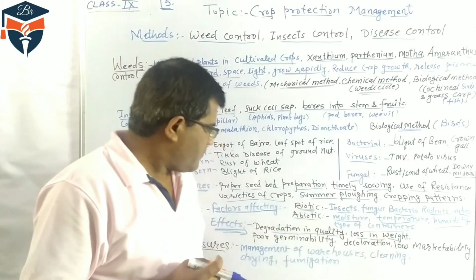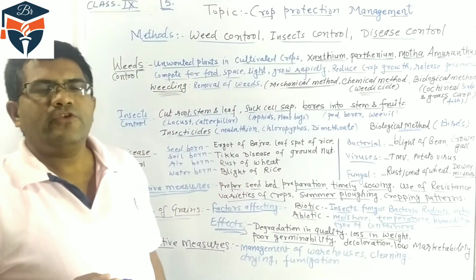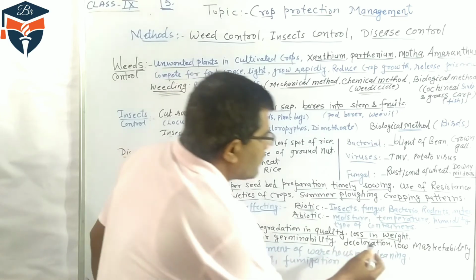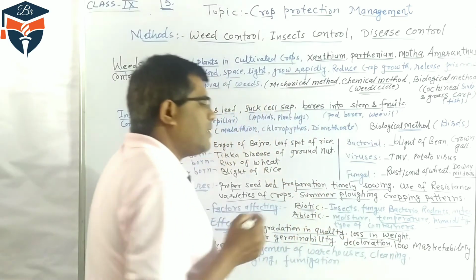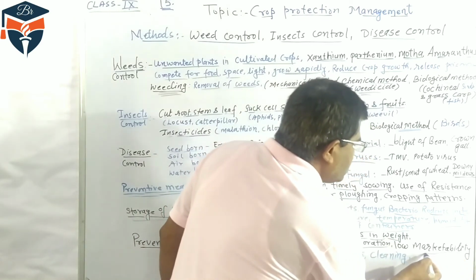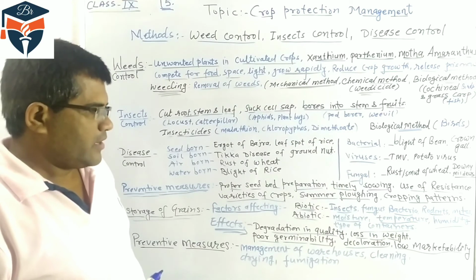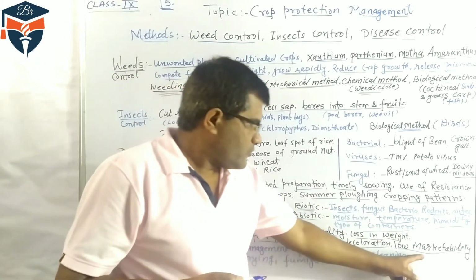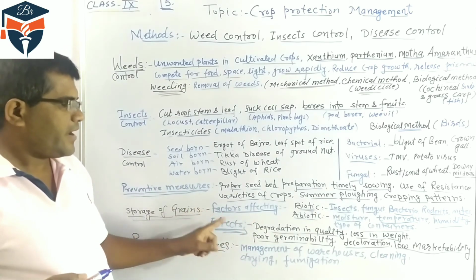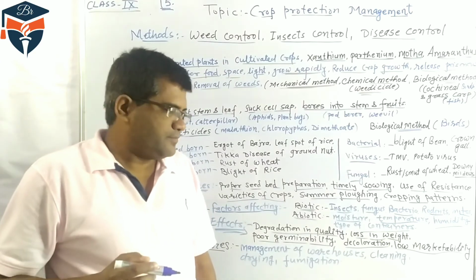Poor germinability: the germination capacity of such grains becomes poor. Discoloration: the color of the grain changes, and such grains get a low rate in the market, so low marketability. So these are the disadvantages if stored grains are affected by biotic and abiotic factors.